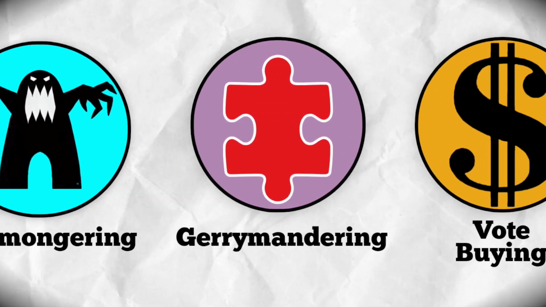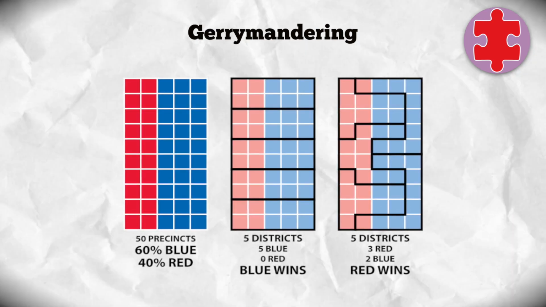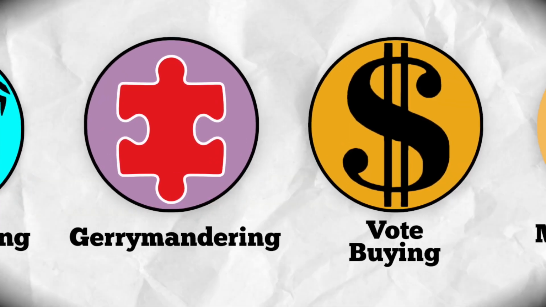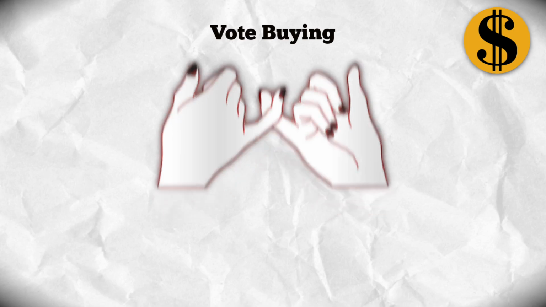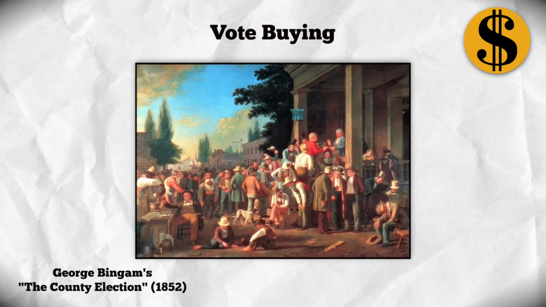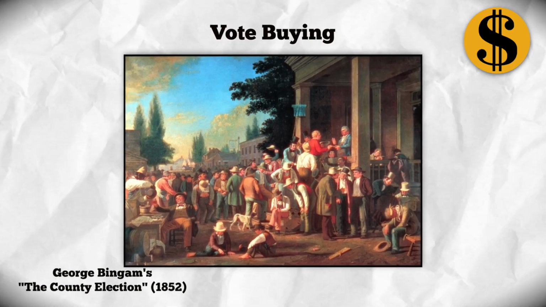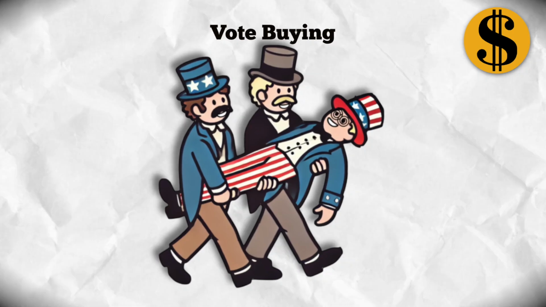Gerrymandering. Gerrymandering involves manipulating electoral district boundaries to favor a particular party, ensuring an unfair political advantage for the party in control. Vote buying. This isn't about making promises of future economic programs, but about literally saying, here's a bribe, vote for me. In parts of 19th century America, voters were often openly plied with cash, gifts, and sometimes alcohol, with some needing to be physically carried to the polls to cast their vote.